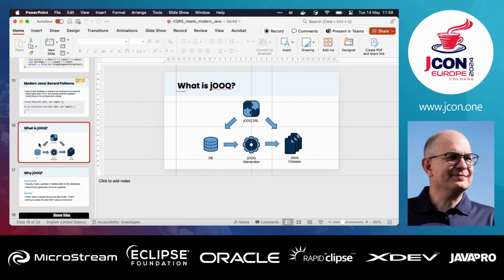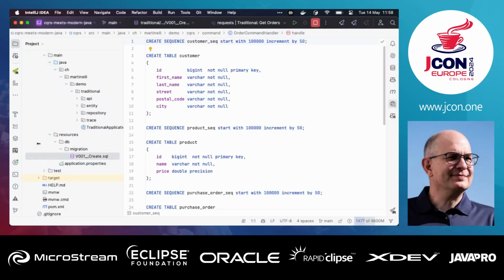So there are a bunch of options. You could directly use, for example, the DDL script here. So jOOQ will use the DDL script and create the MetaModel. The problem with that approach is that not every object is supported in that case. So if you have stored procedures, this will not work. So you need a database.